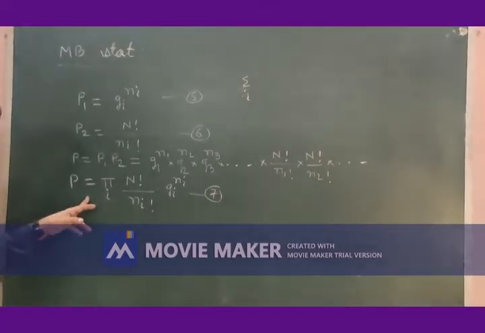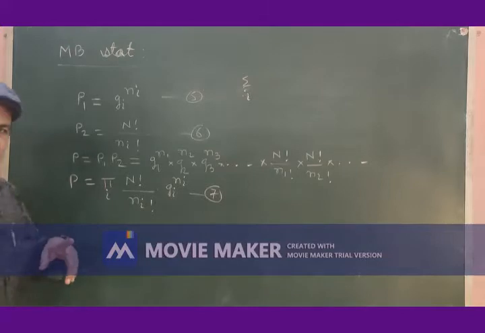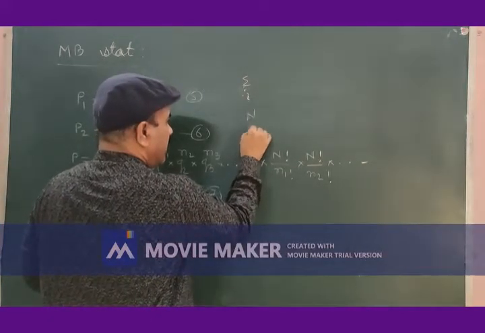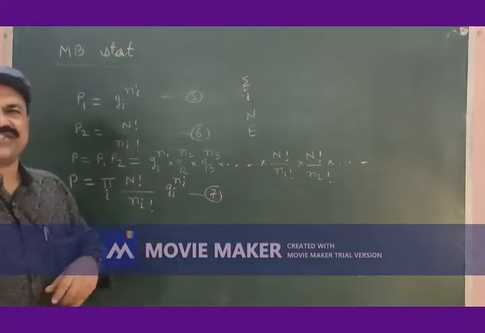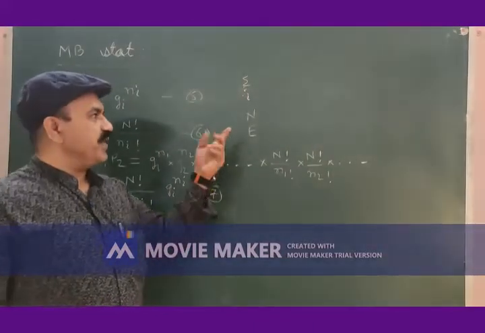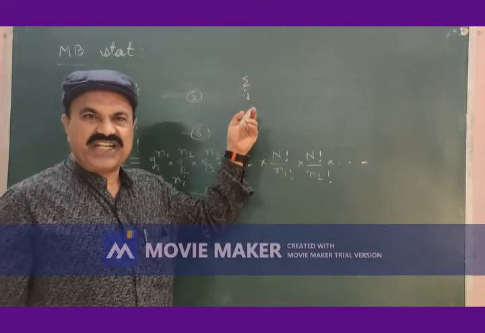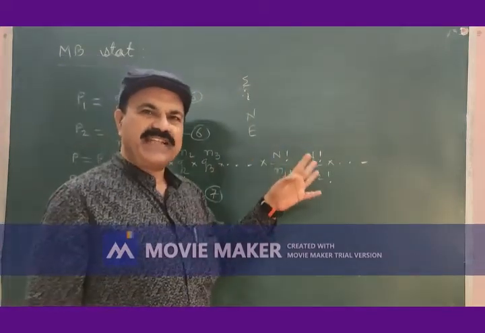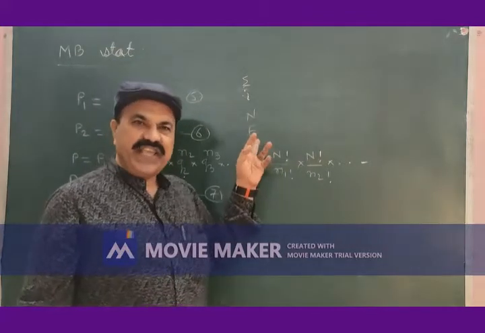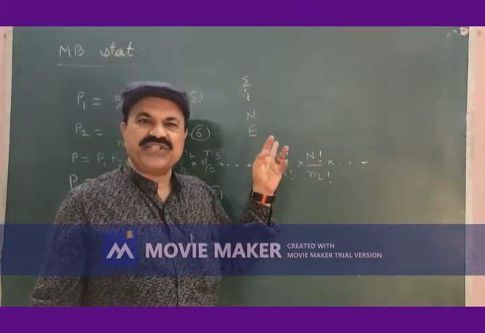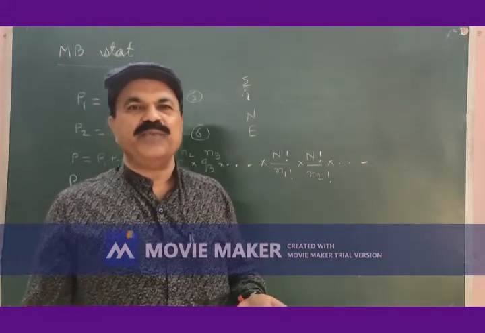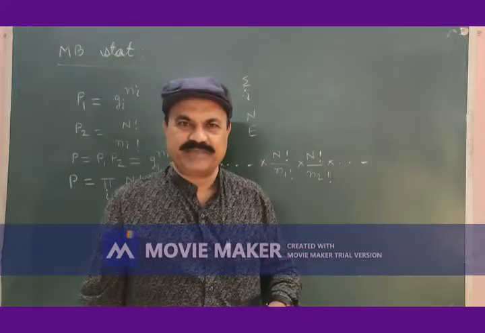This P will be maximum, keeping in mind the restrictions that n and T are constant. In the last lecture we have seen this n is constant, n is equal to n1 plus n2 plus n3 and so on. Although it is very large but constant. Energy E, we wrote this E is equal to summation over i, n1 e1 plus n2 e2 plus n3 e3 and so on.